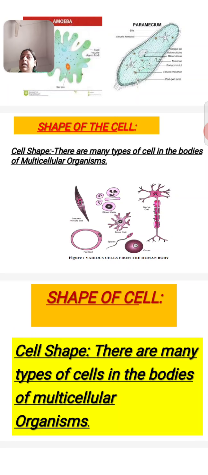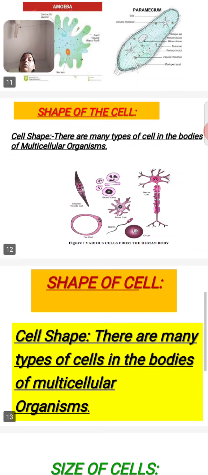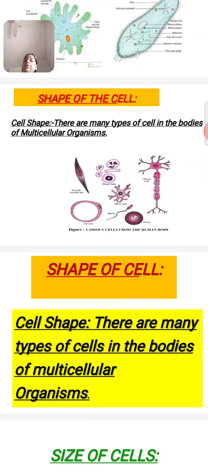Shape of the cell. There are many types of cells in the body of a multicellular organism. That means there are so many different shapes. These are the variations of the cell. In this picture, these are all different variations, and all these cells are present in our body.